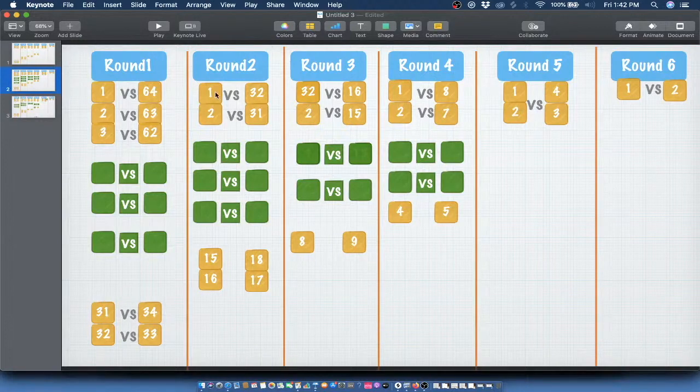So using the same idea, I say, okay, in round 2, 1 will play against 32, 2 will play against 31, 15 will play against 18, 16 will play against 17. If I keep continuing this in order, go slowly for the first time if you want to, or use the same logic as earlier. I notice that the sum for this particular story is 33. The sum here also is 33. So if I have 15, guessing 18 is easy because I know the sum has to be 33. 16 will play against 17.